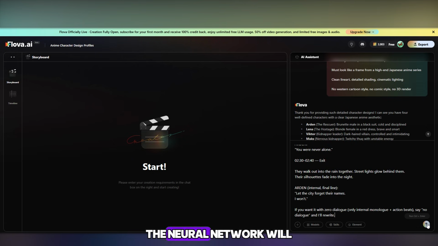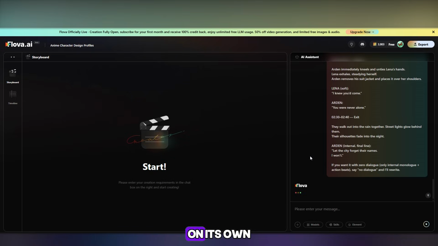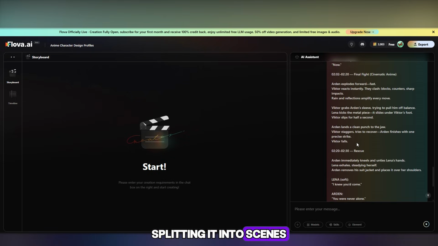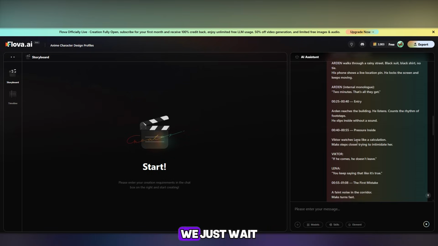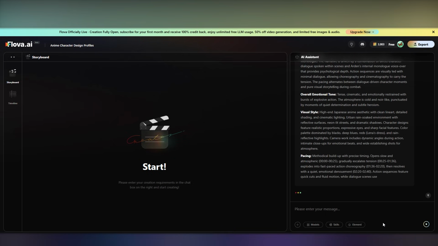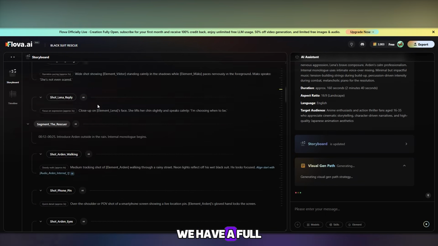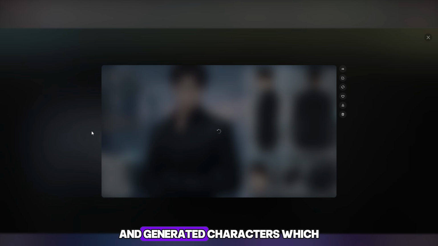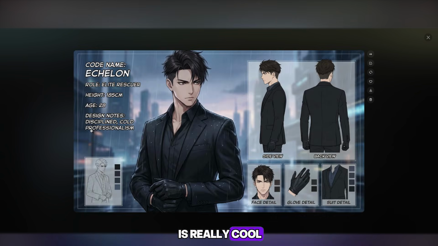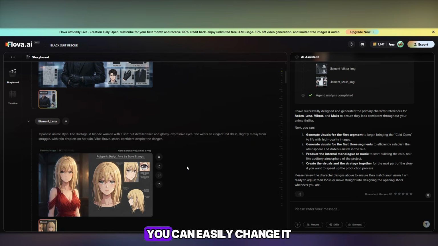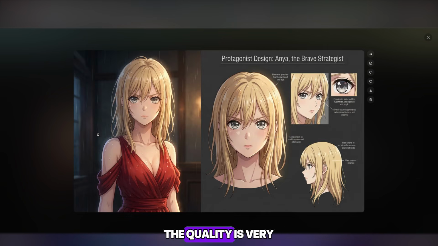After that, the neural network will start generating the script on its own, splitting it into scenes and creating character visuals. We just wait. And as you can see, now we have a full scene-by-scene script and generated characters, which is really cool. If you don't like the look of a character, you can easily change it. The quality is very high, and that's exactly what I need.